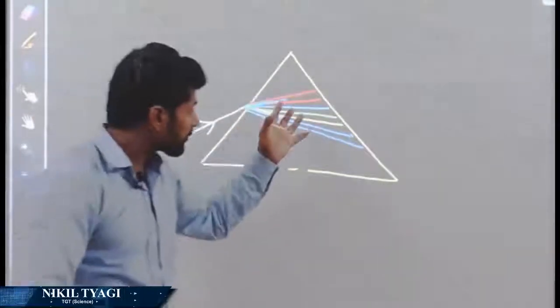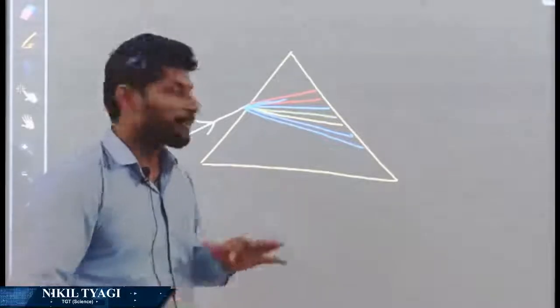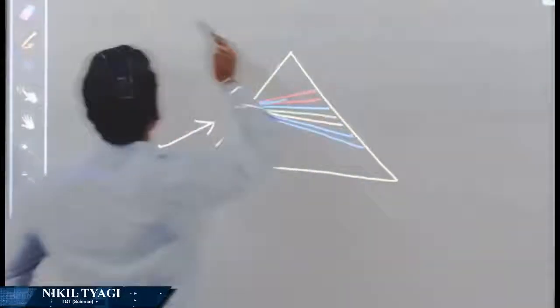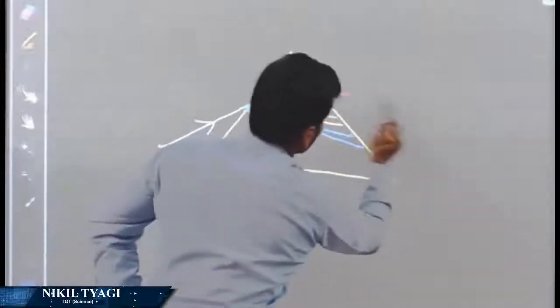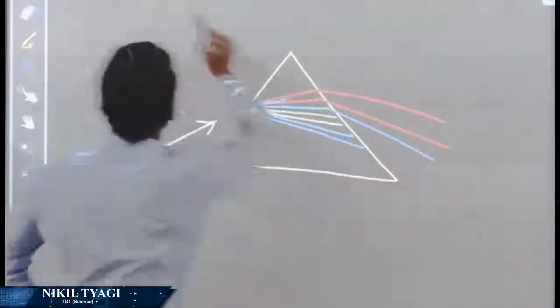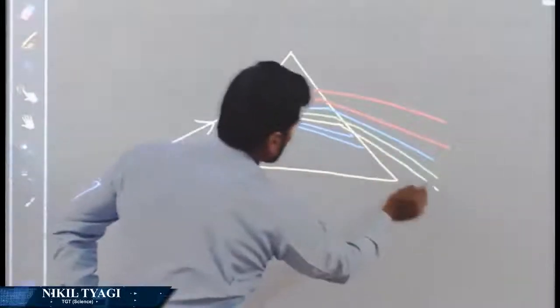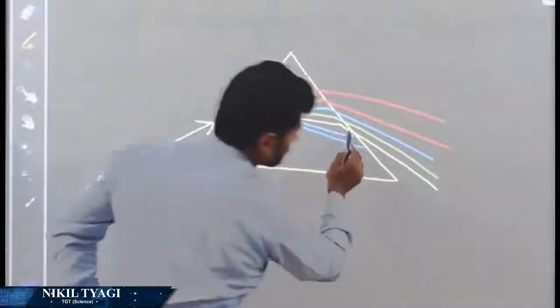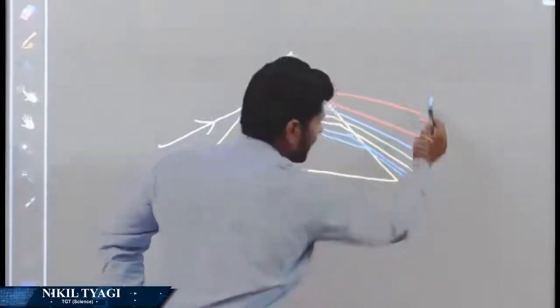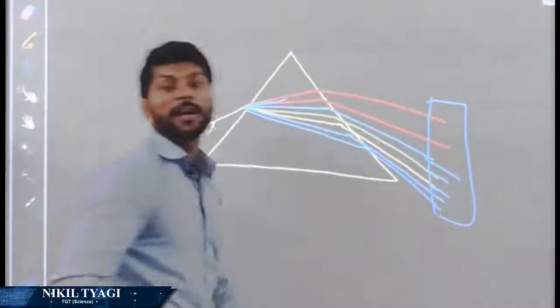So due to different wavelength and different speed, each color is bent at a different angle, and when these come out, you will see this type of pattern. 3, 4, 5, and for the last 2, like this only. When you get this pattern on a screen, you get the spectrum of light.